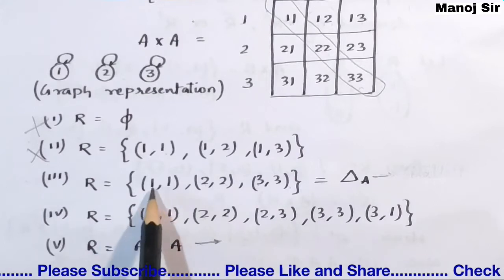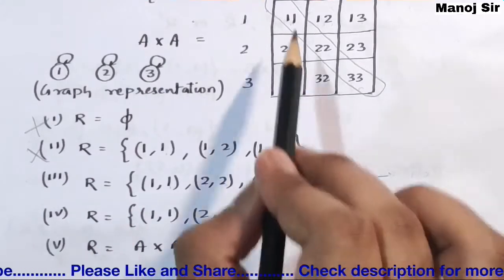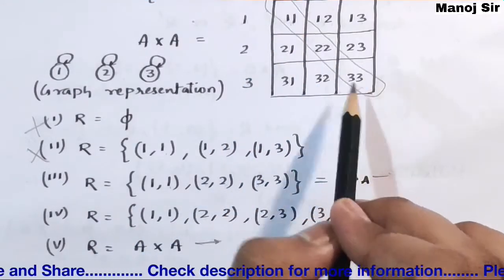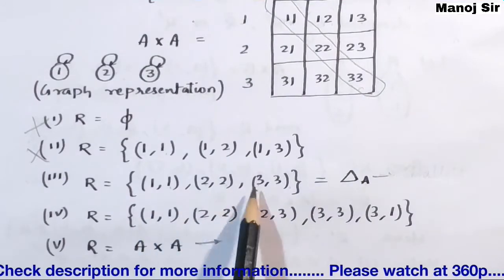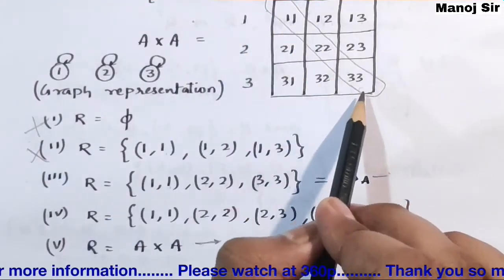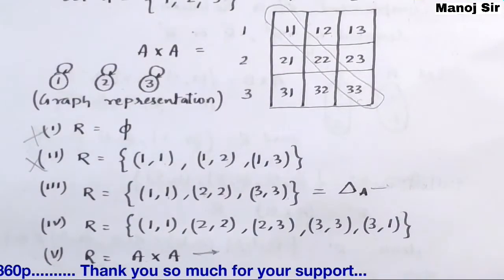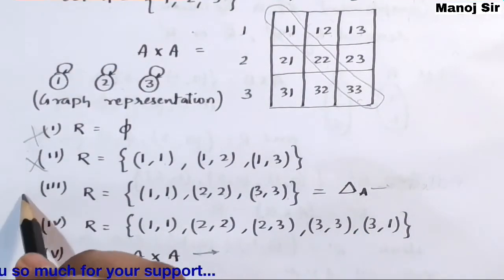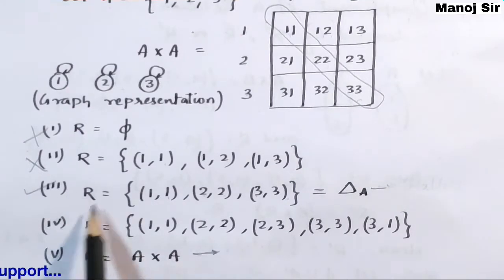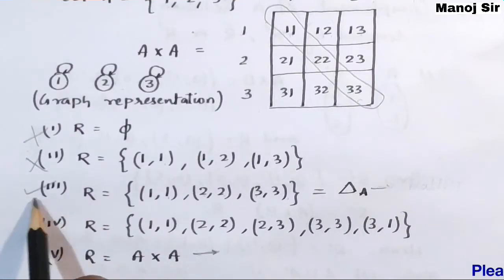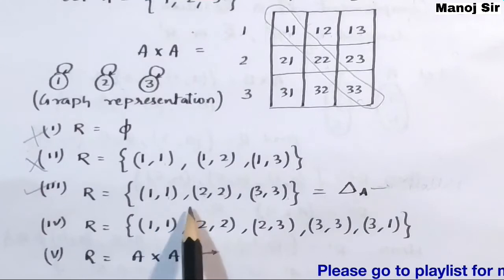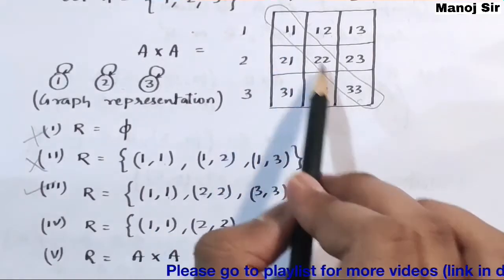Now coming to the third part, that is (1,1), (2,2), (3,3). All the pairs are reflexive pairs, and it contains all the reflexive pairs. So yes, this is my reflexive relation. This relation is said to be a reflexive relation, and since it contains only 3 elements and all the 3 elements